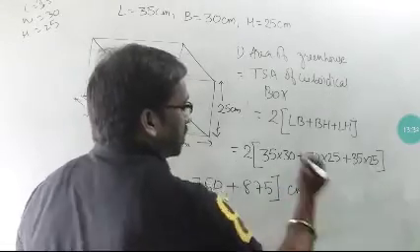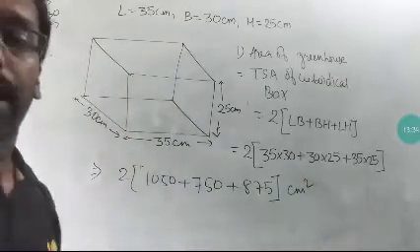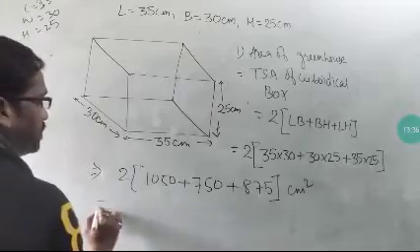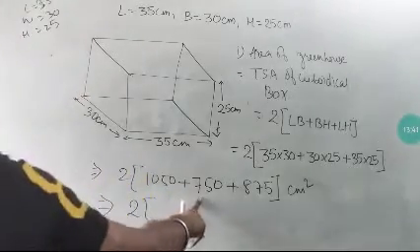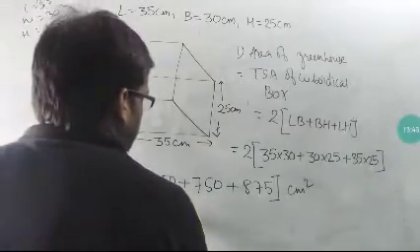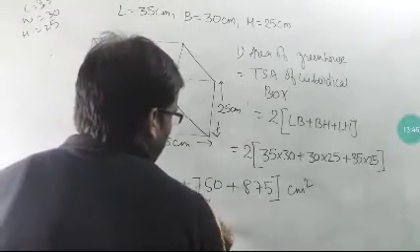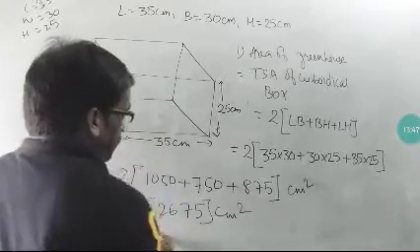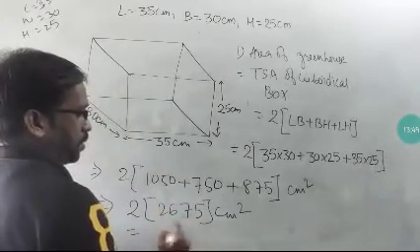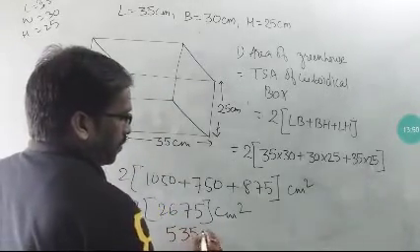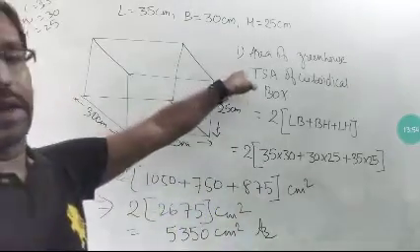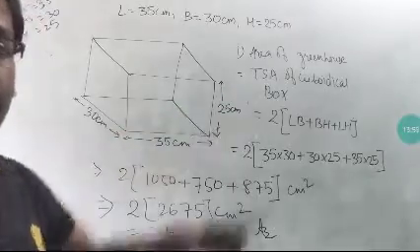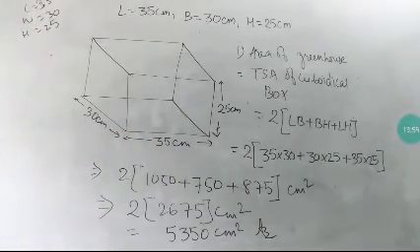So that is equal to, in centimeter square, because surface area is there. All together that will become 1050 plus 750 plus 875, that is 2675 here, and the total area is 5350 centimeter square. That is the total area of the box, meaning the total surface area of the cuboidal box.